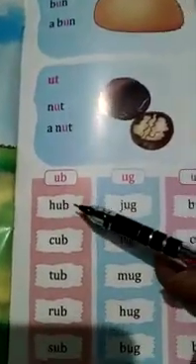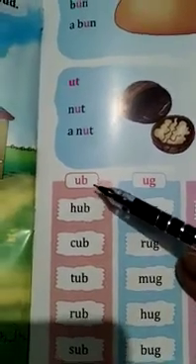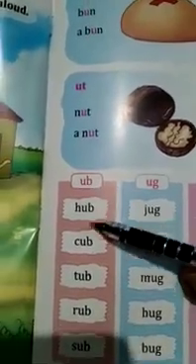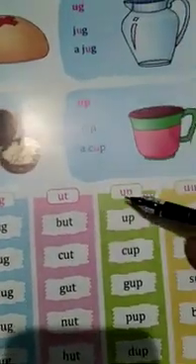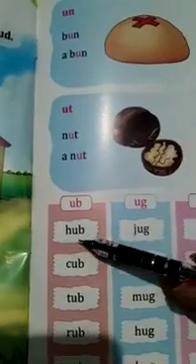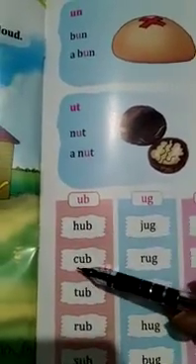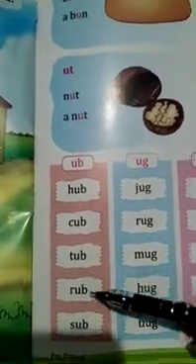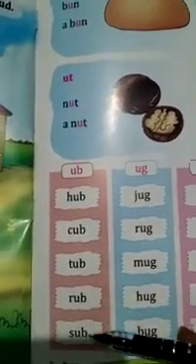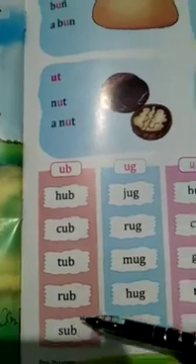Now start to read words ending with up sound. These words are ending with up sound, ug sound, ut sound or un sound. Let's see. H, up, hub. K, up, cub. T, up, tub. R, up, rub. S, up, sub.